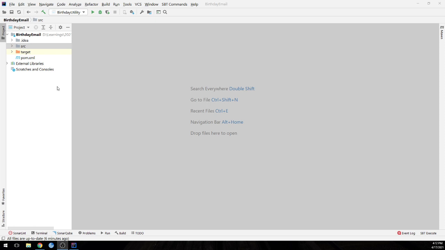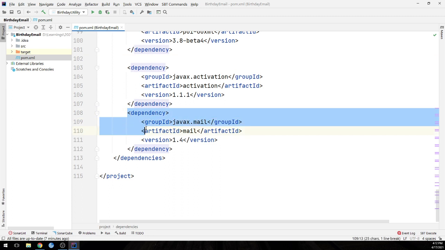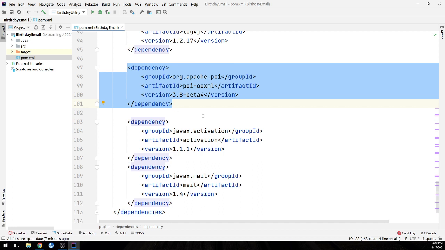First of all, this is the Maven project. In the Maven project, we have pom.xml where we have added a dependency for sending the email, and then we have added a dependency for reading the Excel file. So let's run it first.